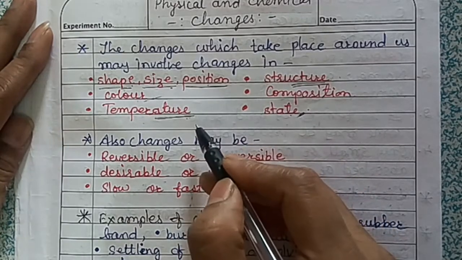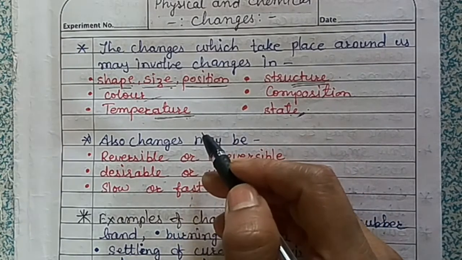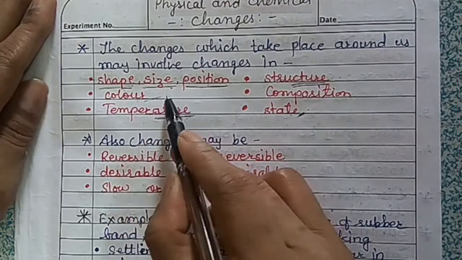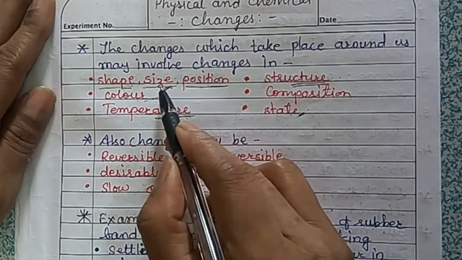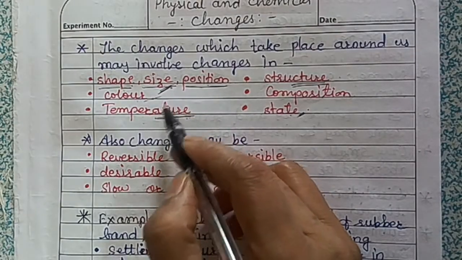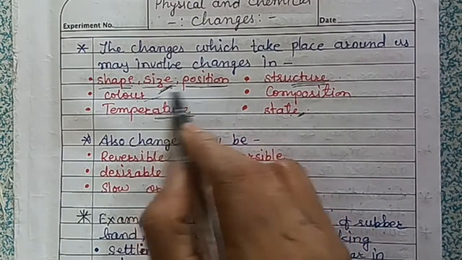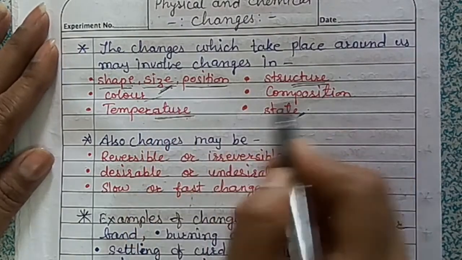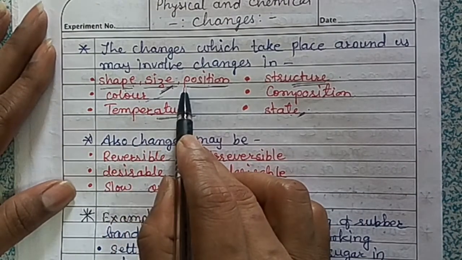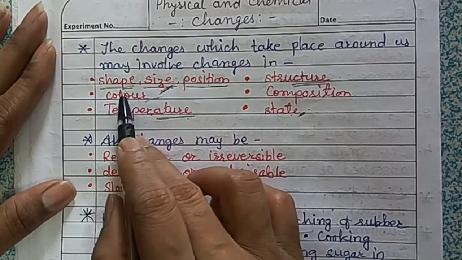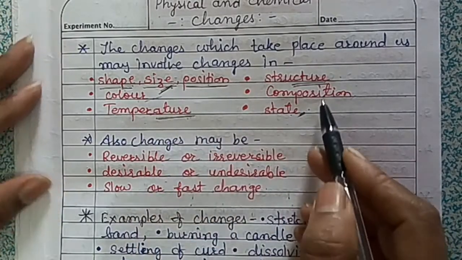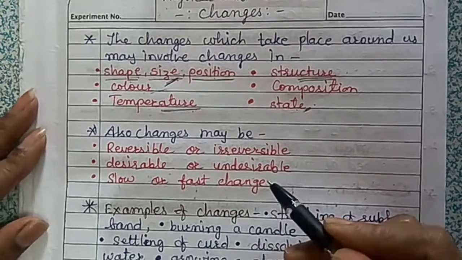Then we have the example of growing of plants and animals. Plants and animals grow in size. Plants become tall, animals become larger. So all these changes we see around us every day, and these changes involve changes in their shape, size, position, structure, color, temperature, composition and state.